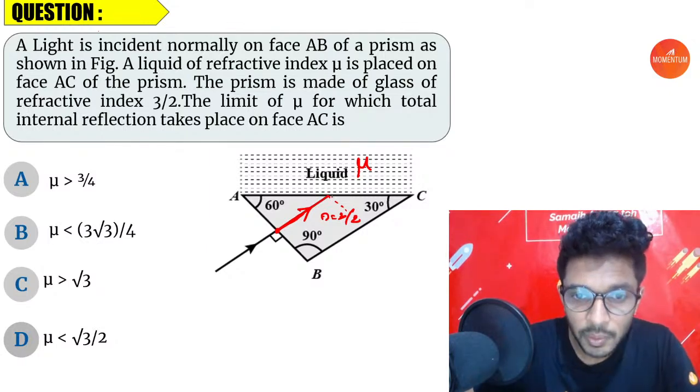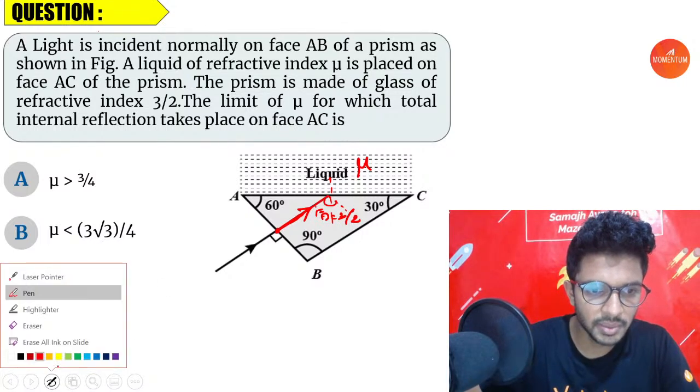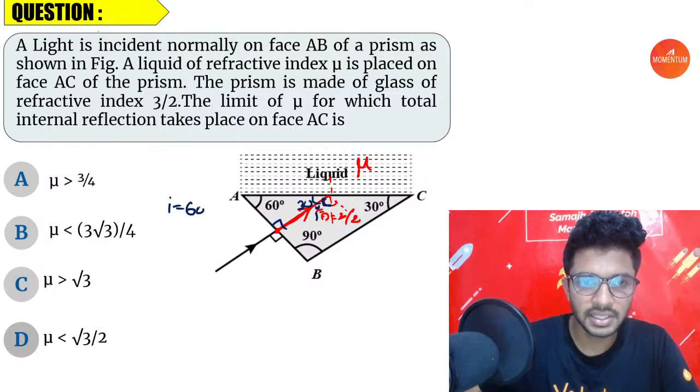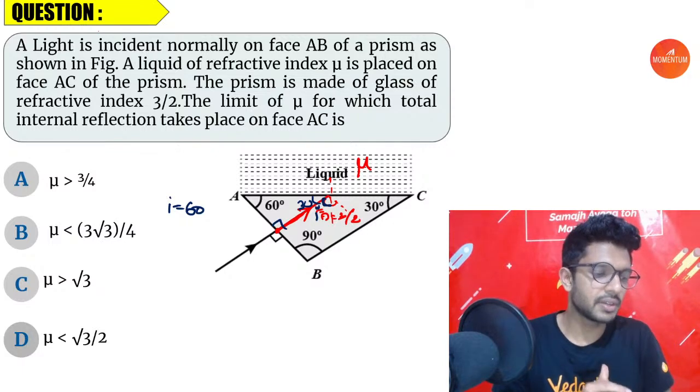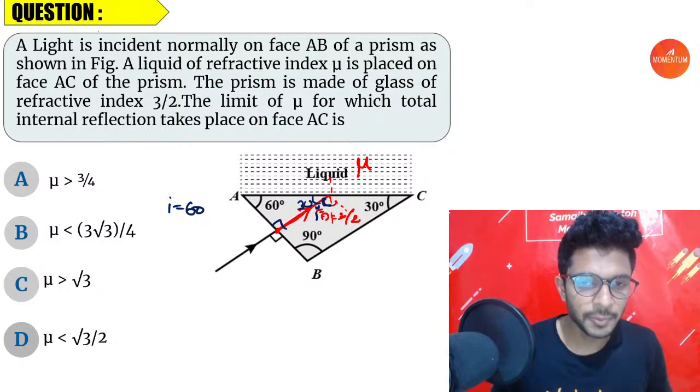Now, you know that this is the angle of incidence. Let's find that out. This is 90, this is 60, this is 30, this is 90 degree. So how much will this angle of incidence be? 60. I said it fast, but I hope everyone got it. Yes, the previous answer was 60. Very good. So I is equal to 60, right?